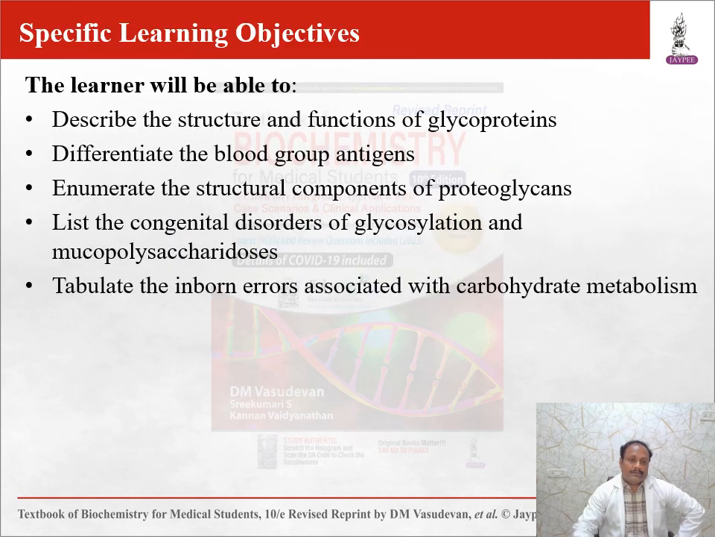Before that, we are going to discuss the structure and function of glycoproteins, differentiate the blood group antigens, structural components of proteoglycans, congenital disorders of glycosylation and mucopolysaccharidosis, and a tabulation: this one table of inborn errors associated with carbohydrate metabolism.